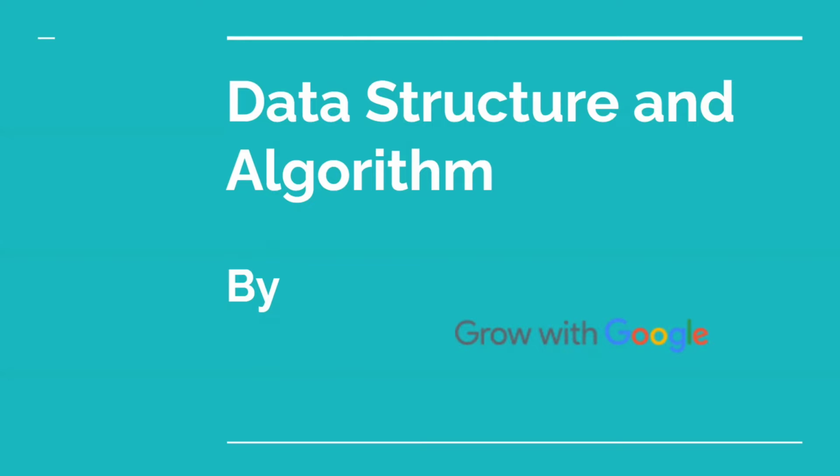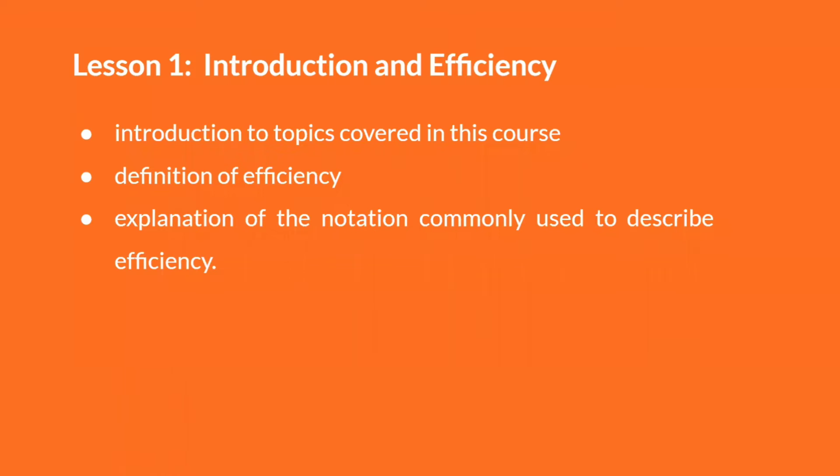So I'm talking about the course on data structures and algorithms, which is provided by Google. The course name is Introduction to Data Structures and Algorithms, and the course is divided into 8 modules, and each module has a specific topic. So let's start with the syllabus. The first lesson contains the introduction to data structures and algorithms, an introduction to the course, what efficiency is in data structures and algorithms, and the notation of the efficiency of an algorithm.